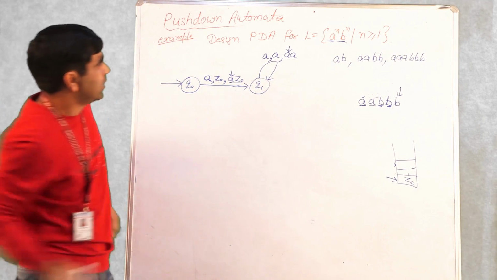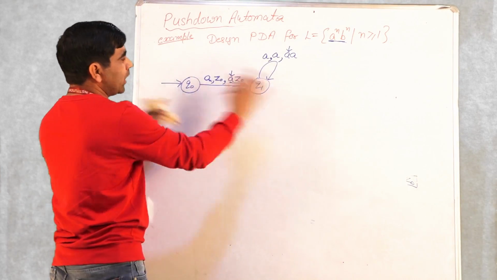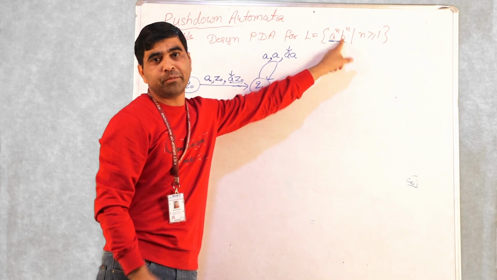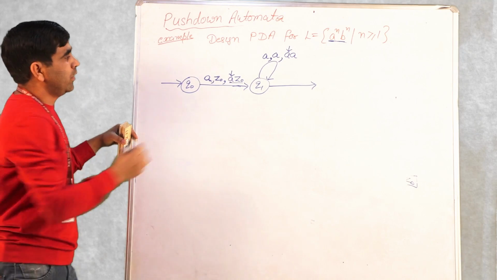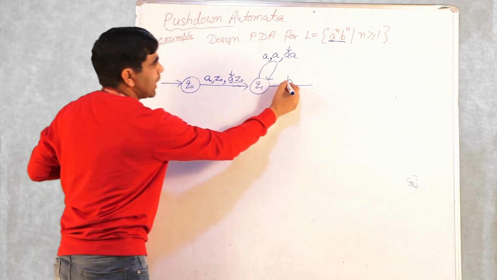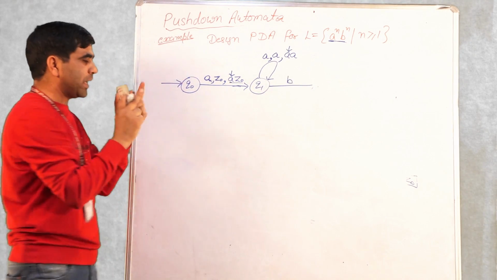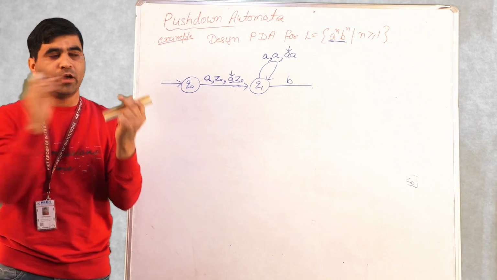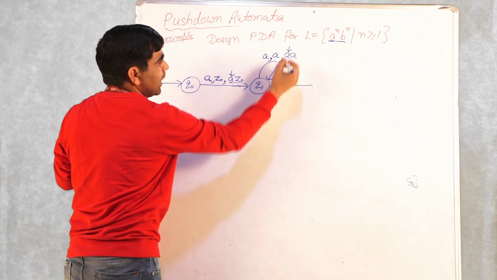Then after this, there is a point when all A's are exhausted. Then we have a B. One B means like this: you will get the first B, all A's are exhausted and we have one B. After getting the first B, what are we going to do? We are matching every B with every A on the stack. In this case, the top of the stack is A, and the input symbol is B.